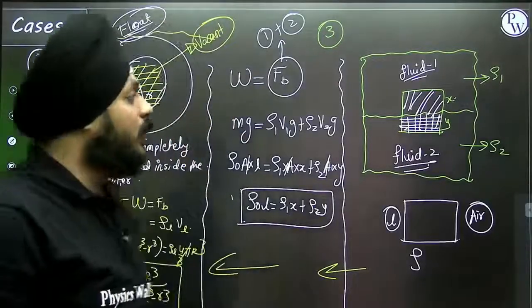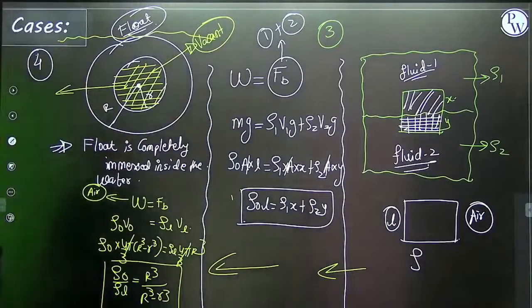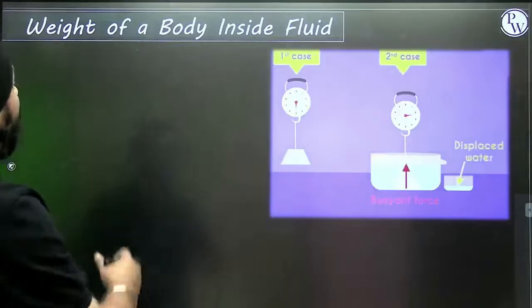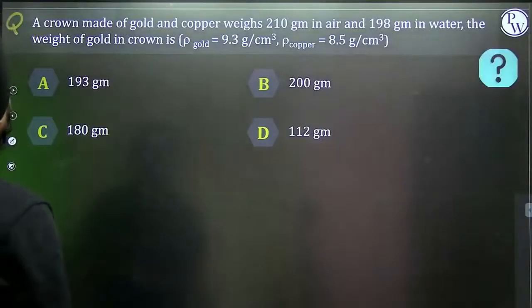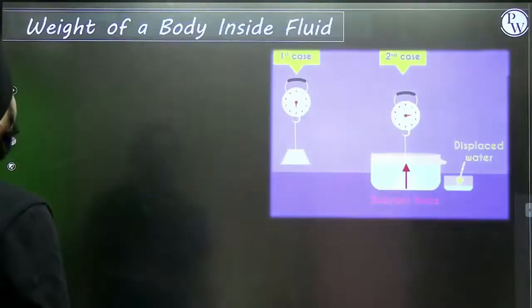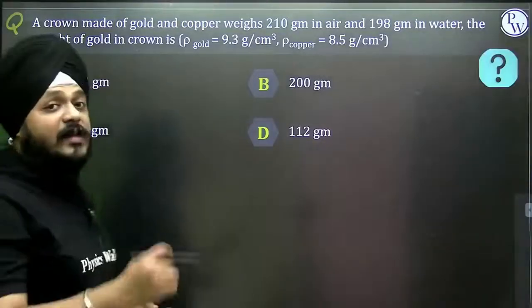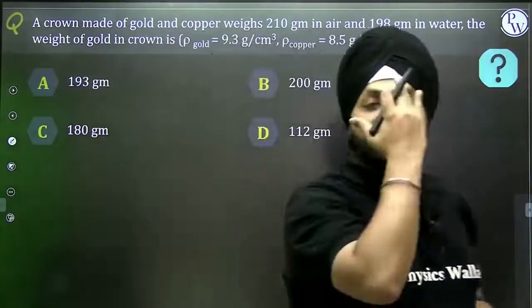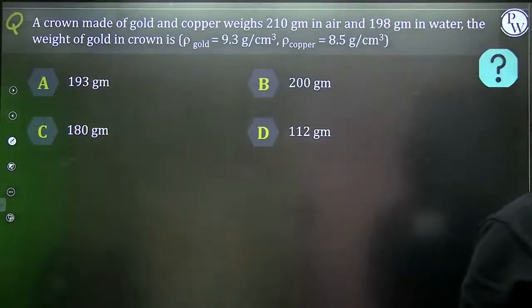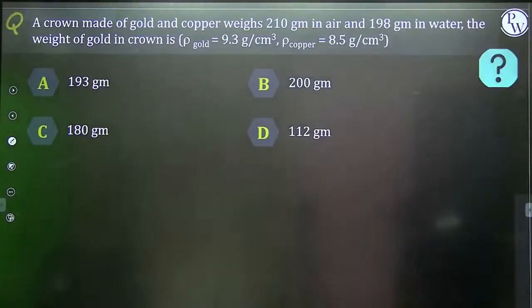Now let's move on to some of the important examples related to it. And apart from this, we are going to see this. Now there is a concept of apparent weight. Now what does this apparent weight mean?